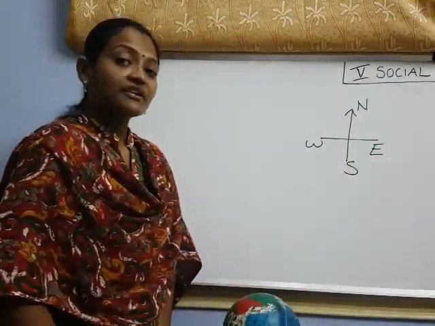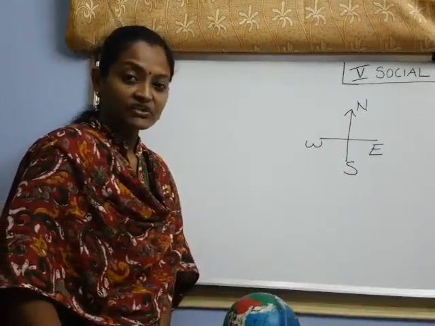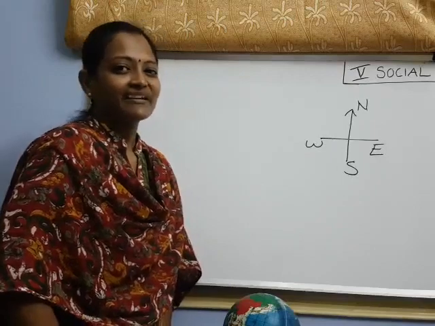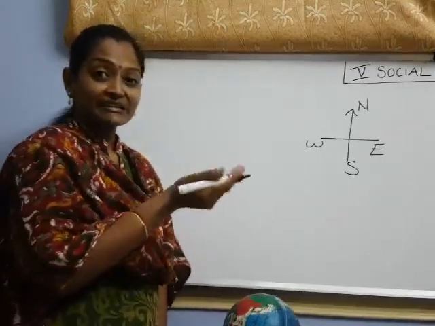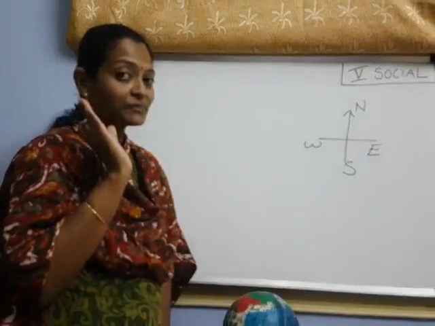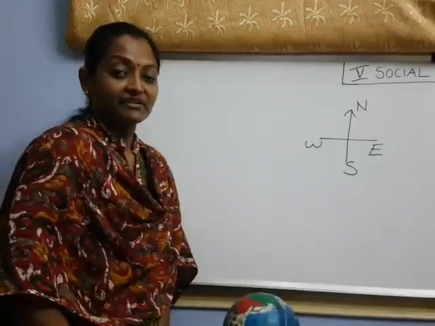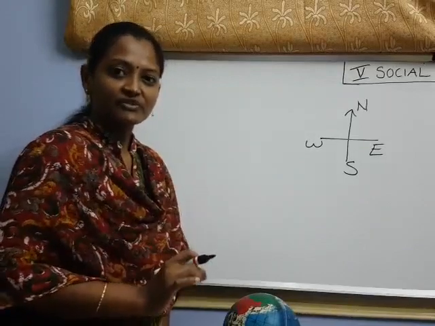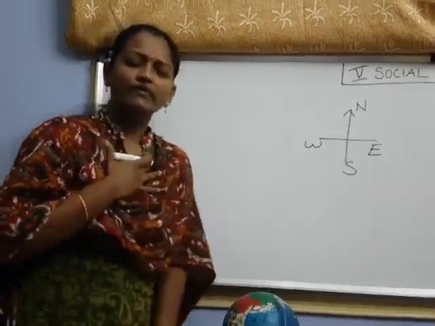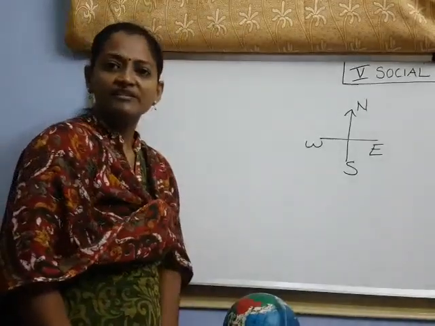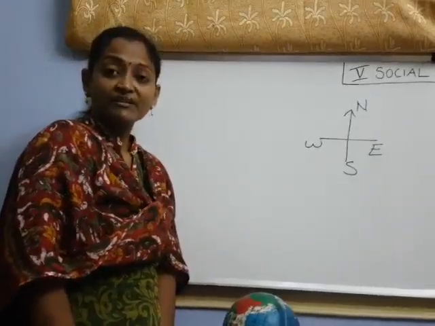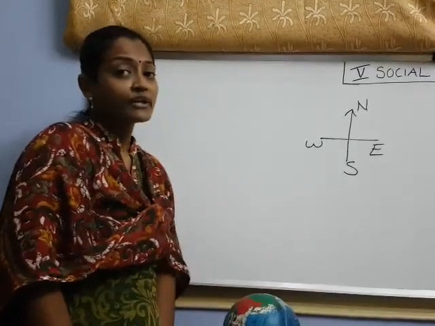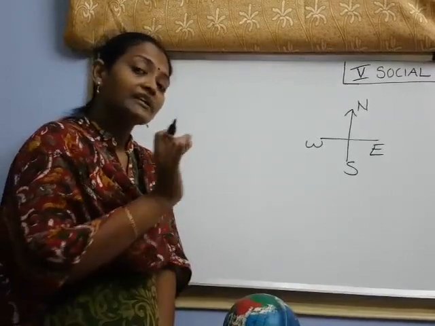Now, children, if anyone comes and asks you for an address, what will you do? How will you tell it? Yes, beside the school or back of that playground, right? Like that. That means those are specific points or locations, isn't it? So like that, see, our earth is a very huge body, isn't it? Very huge land masses and water bodies are there. It is so much big. Then how will you locate a particular point? How will you tell a particular place?